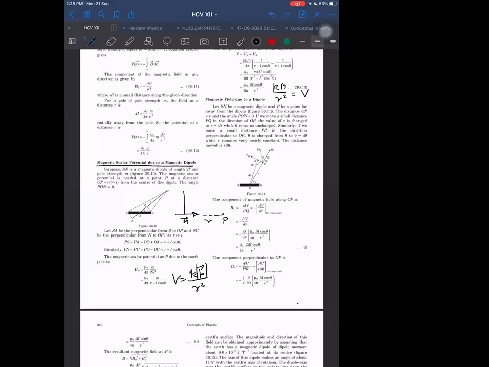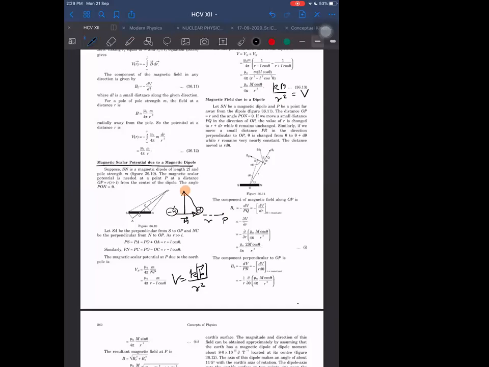Reason: in the equatorial plane, both the negative magnetic charge, the south pole, and the positive magnetic charge, the north pole, are equidistant. So the net potential at these places will come out to be 0. But on the axial line, at a point P at a distance r, it will not be 0, and that formula we are writing as Km by R square.